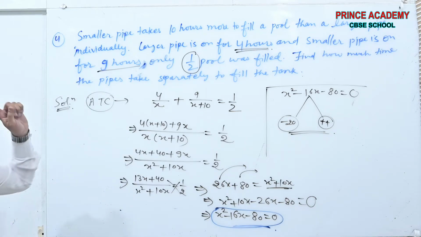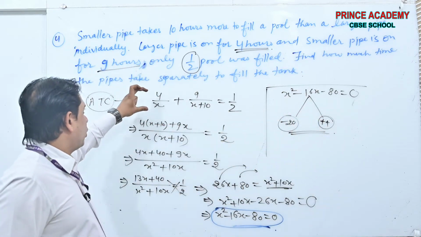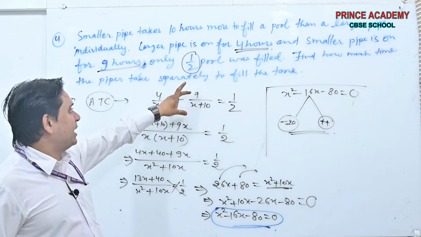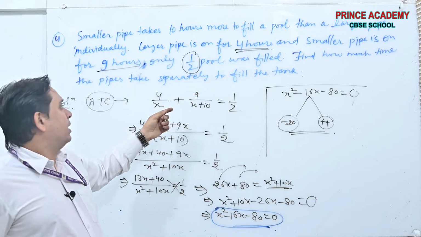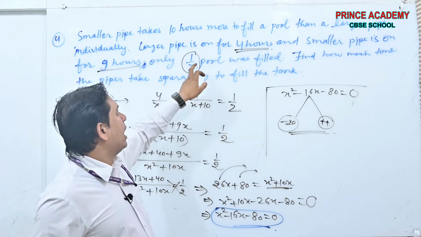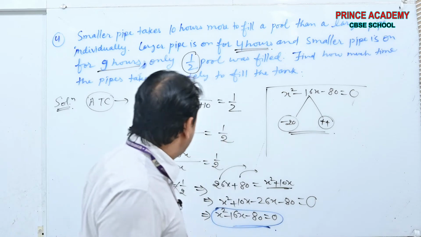Okay beta, 1 hour of the larger pipe, multiply with 4 to get 4 hours' work. 1 hour of the smaller pipe into 9 will give you the 9 hours' work. The sum will give you the total work done, and it was equal to half the pool filled because it is the given condition. Okay, take the screenshot.